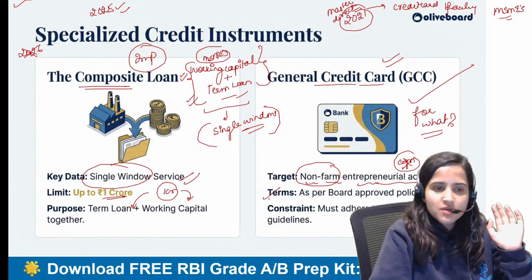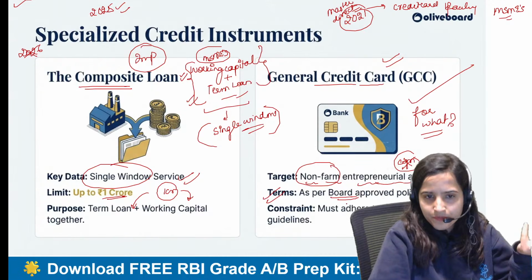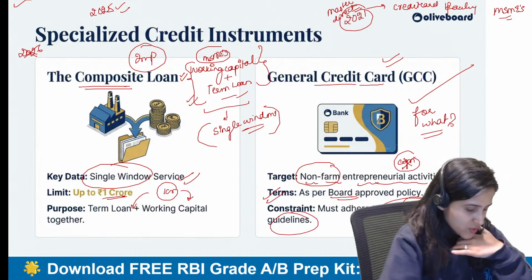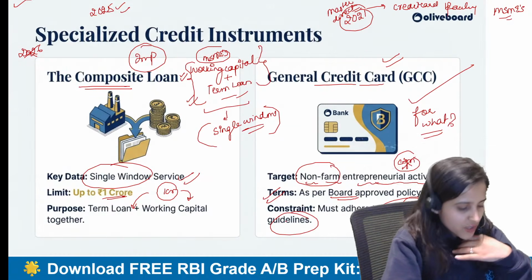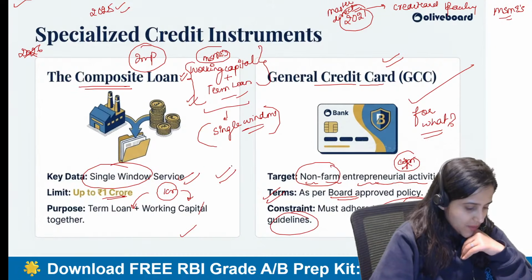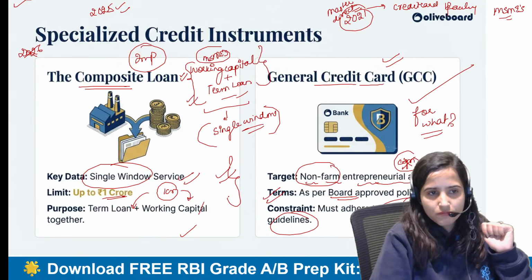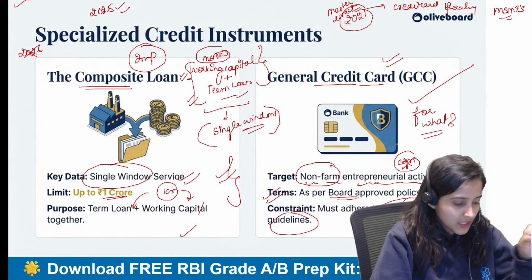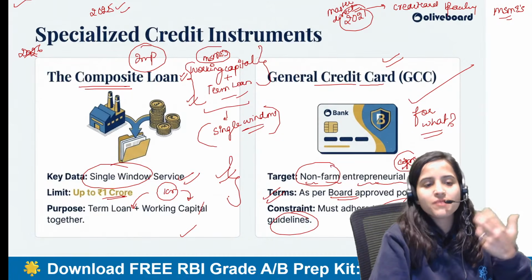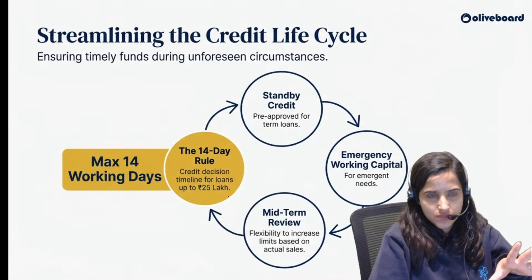And what are going to be the terms and conditions? Based upon the board. Okay, and you have to obviously adhere to the collateral free guidelines also. Yes, working capital also in the form of credit line. Yes, Hemant, both of these things. Fine. So you can avail the offer from a single window. I hope this is clear, everyone. These are specialized credit instruments which have been mentioned in the directions.